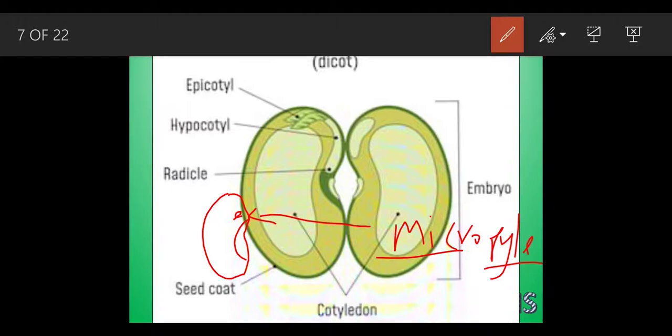First, it helps in soaking of the water, making it favorable for germination, and second, for respiratory diffusion. As we all know, during germination oxygen is necessary. Oxygen is necessary for the seeds to grow. So this serves in two ways: oxygen will be taken up by the seeds and carbon dioxide will get diffused out of this micropyle.